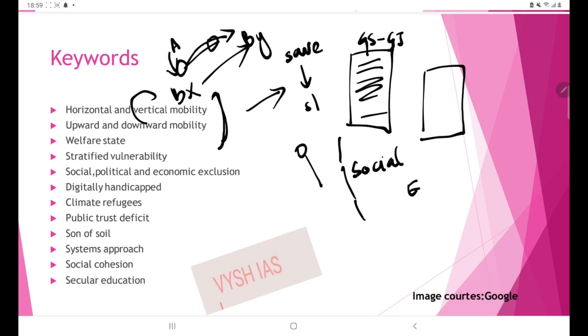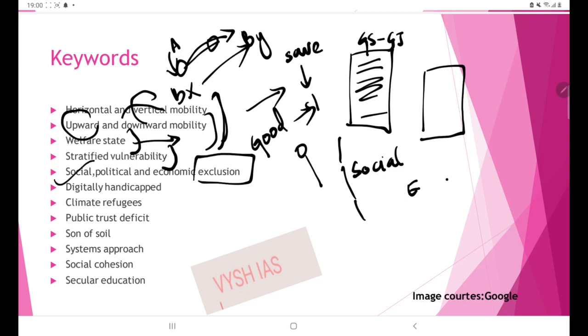Then next is upward and downward mobility. Upward mobility means progressive change and downward mobility means repressive change. Then the concept of welfare state, relating to the welfare of the citizen. Good governance should be linked with welfare state. Then stratified vulnerability, which we have discussed. Whenever there is discrimination in any sphere, you can use the word exclusion. There is exclusion in the social sphere due to patriarchy, casteism, etc. Then in the political sphere due to lack of political representation. Then digitally handicapped, those who have digital illiteracy.